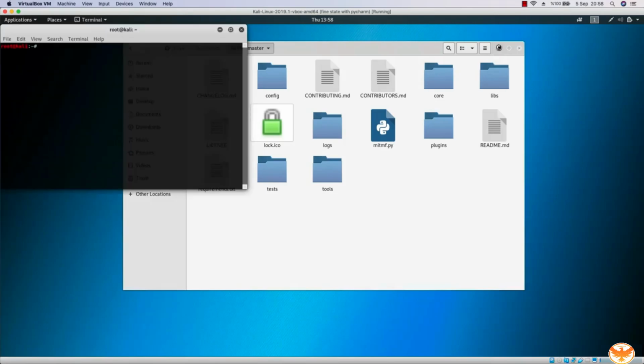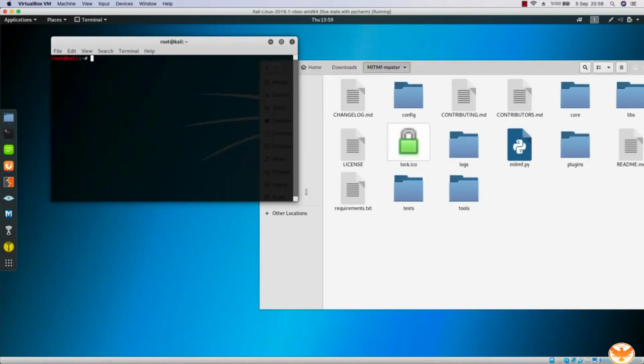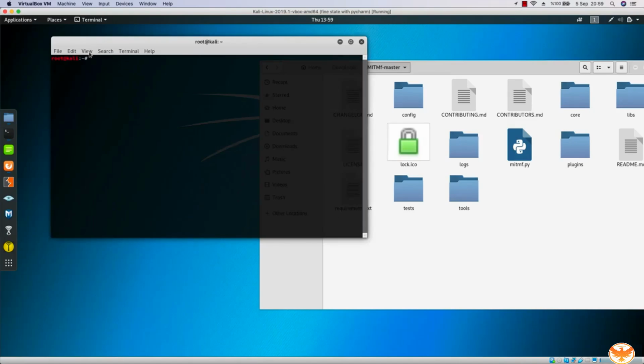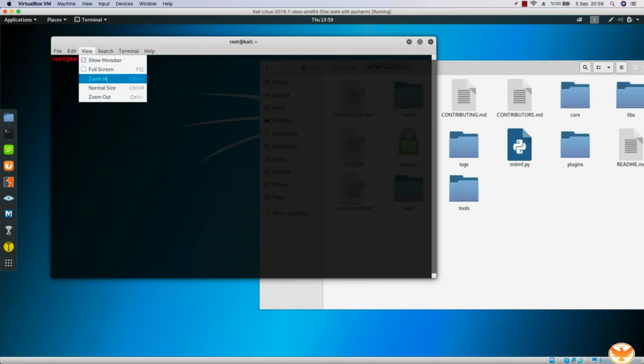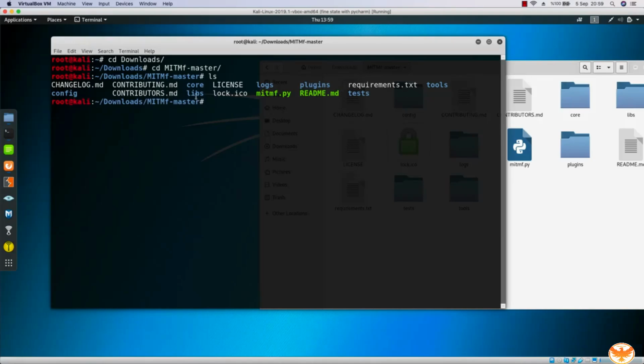So open a terminal and I believe we can just make this a little bit to the right, and we can come over here to make this a little bit bigger so you can see it better. Let me zoom in. So what I'm going to do, I'm just going to go into the downloads folder, okay, by writing cd downloads and then cd man in the middle framework master. So if you hit tab, it will autocomplete for you. If you say ls, you will get the available files and folders, and we are particularly interested in this man in the middle framework.py.